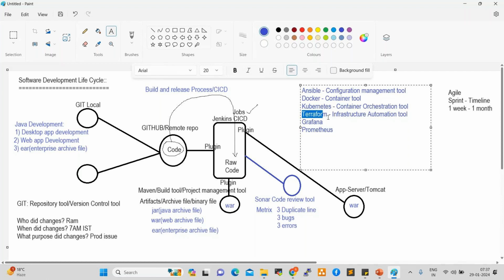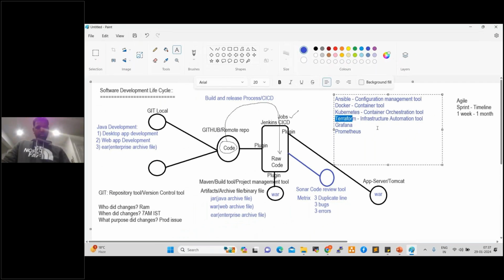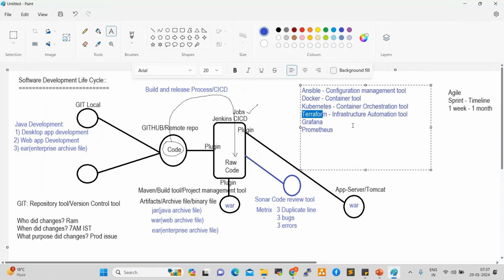We can increase the RAM, we can increase the CPU, we can increase the storage, right? As per the requirement. So on the fly, without any downtime. What is downtime, anyone? Maintenance time, right? Without maintenance time, we can add the resources, we can create n number of servers, and any infrastructure activity we can perform by using Terraform.